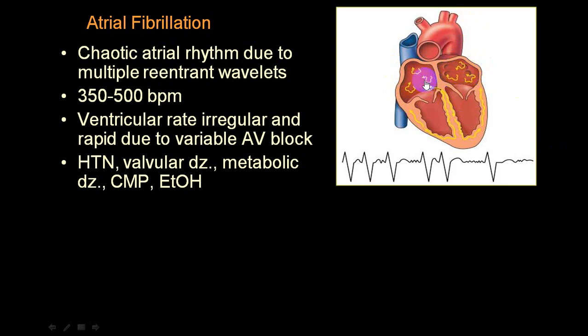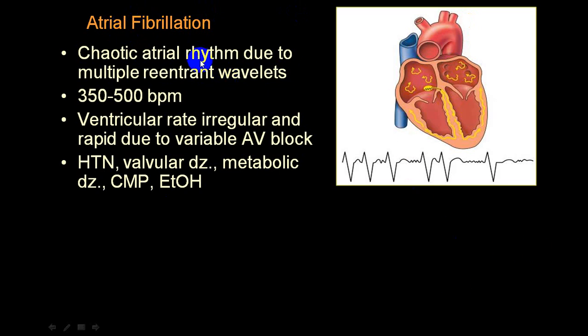And all these impulses are not transmitted. So some are transmitted, some are not transmitted. And because of that, it produces irregular QRS complex. RR interval is irregular. And because it is a very fast rate, you can't make out the P wave at all. And this we call an F wave, or fibrillatory wave. And these are classical presentations in case of atrial fibrillation.